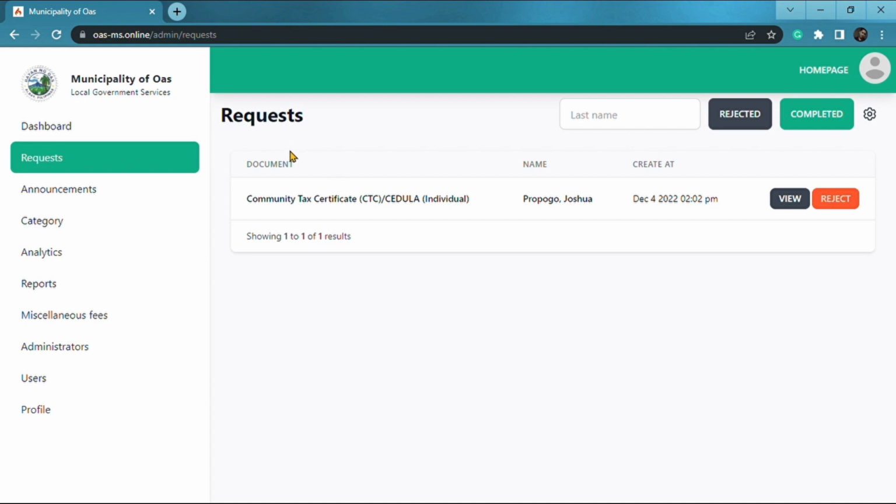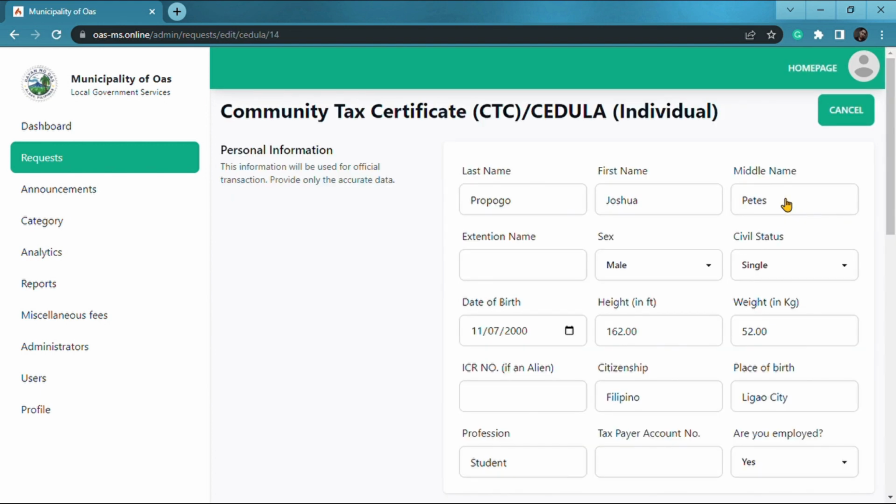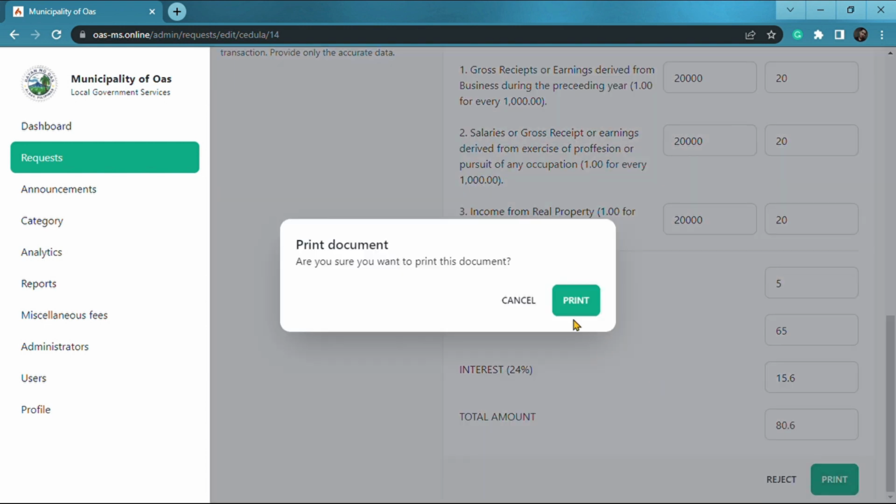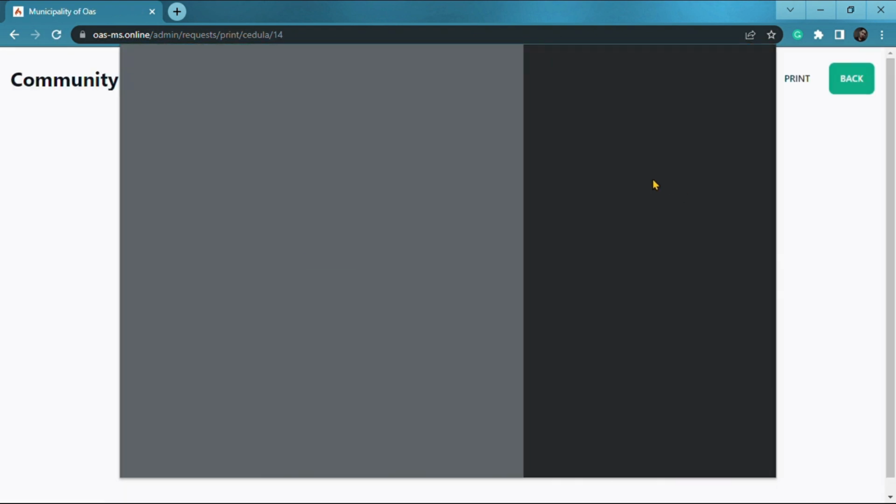For the new request management, in the request page you can see an upcoming or new request from the user to request a new issuing document from the municipality of BUAS. This page allows you to view the user information and edit the information filled out on the form. The admin will check the information provided by the user and allow it to be processed. To view the user information, the admin will click the print button to print the documents, and then the user will claim it from the collector or admin after the transaction and also the payment.